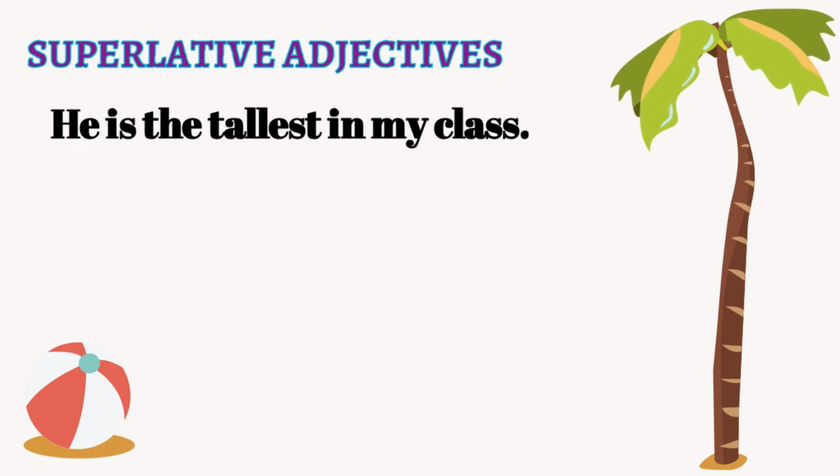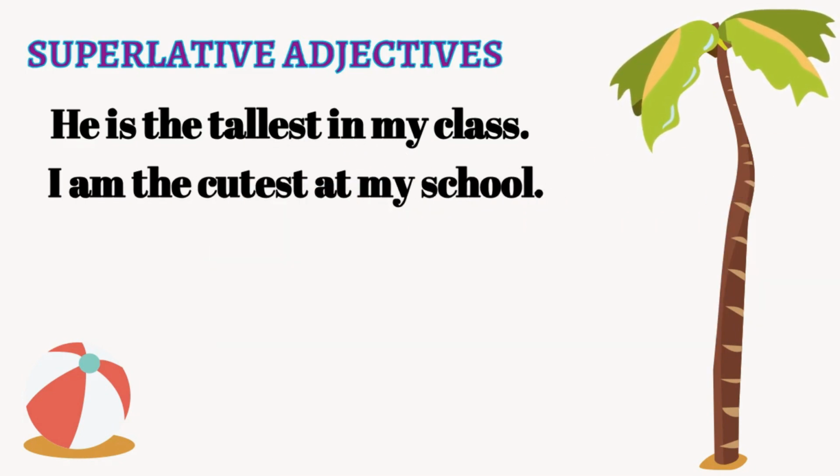The next example, I am the cutest at my school. The superlative adjective here is the word cutest. And again, there is the word the before the word cutest. And this sentence is comparing I with the whole kids in the school. So ramai lah kan, bukan 2 sahaja, lebih daripada 2. And the next one, okay, ini kita nak tengok untuk adjective yang tak boleh tambah est, but we need to put most in front of it.